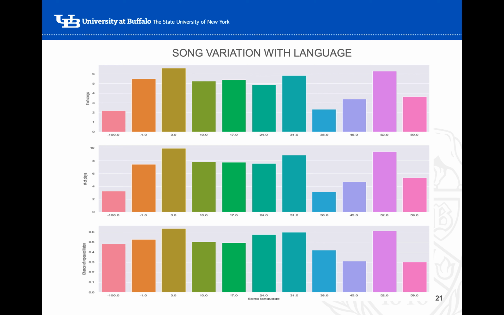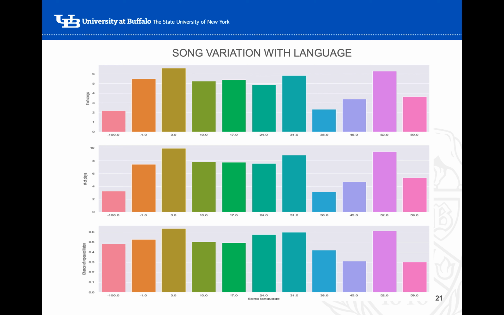So as I was saying, the language variable was having some information, but on the first look we didn't find any significant information from it. Previously we were checking the variation of target count with respect to language; here we were checking the variation of song popularity, or the chance of it being listened to, with respect to language.